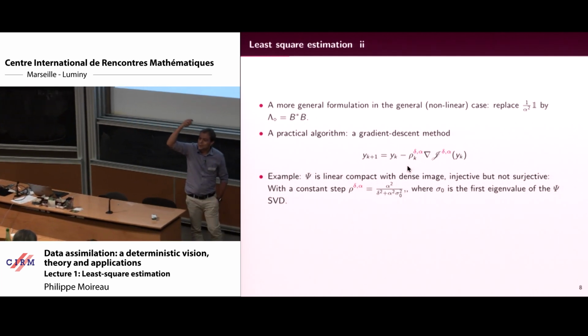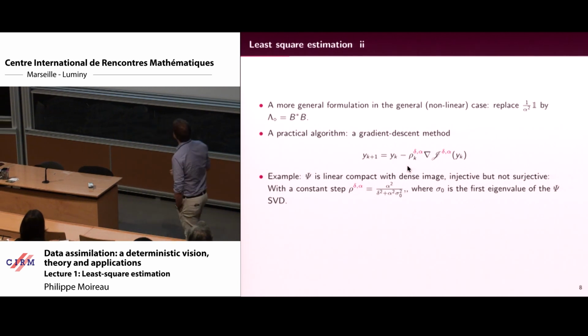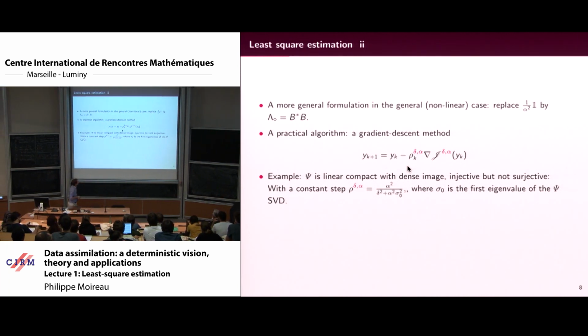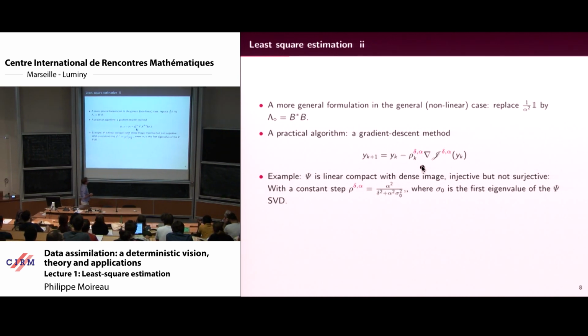So you start from Y diamond, and then you try to iterate in order to recover the good solution. And there are ways to find a relaxation term here, which are very well known in the literature.